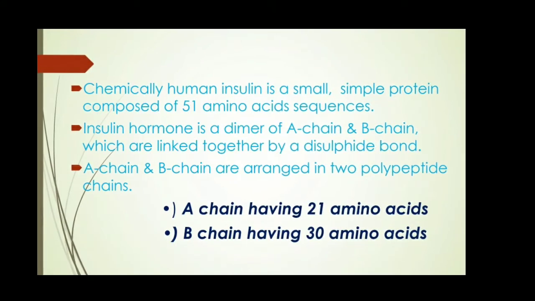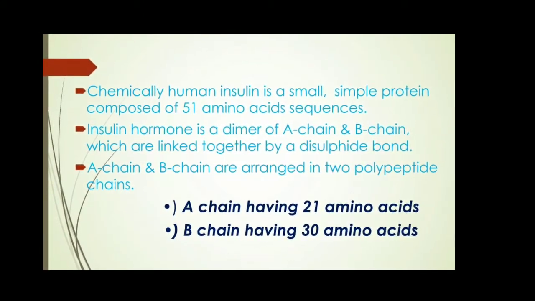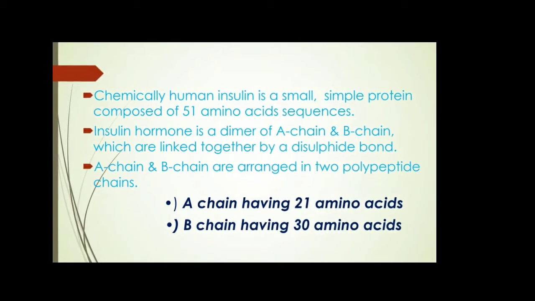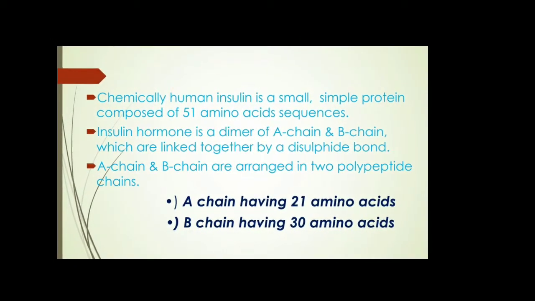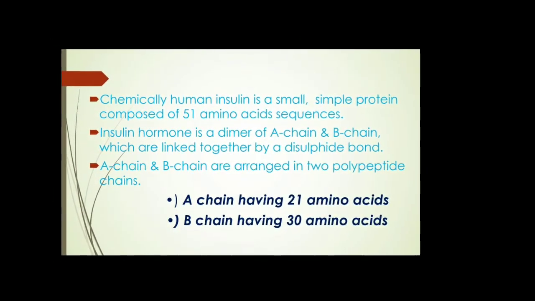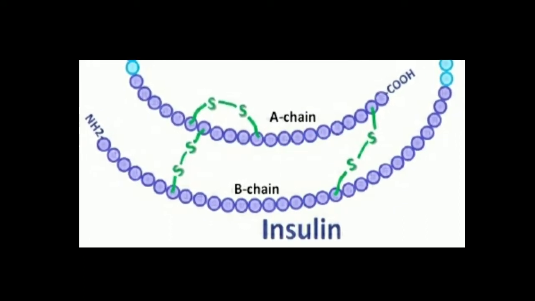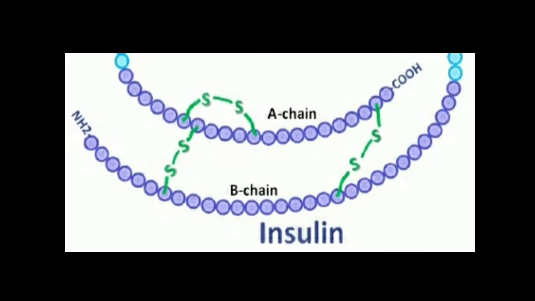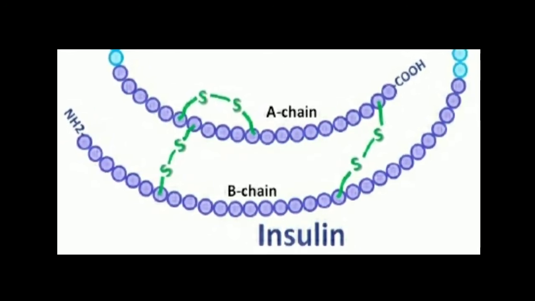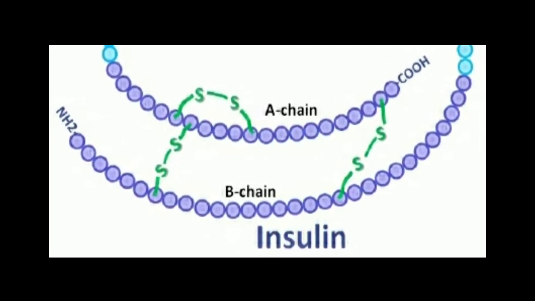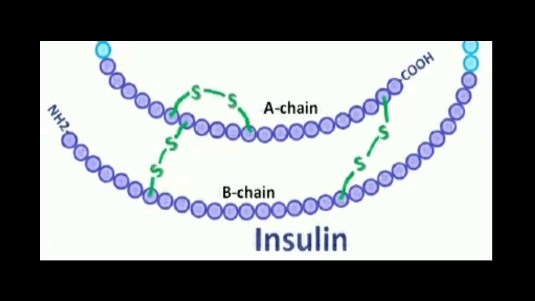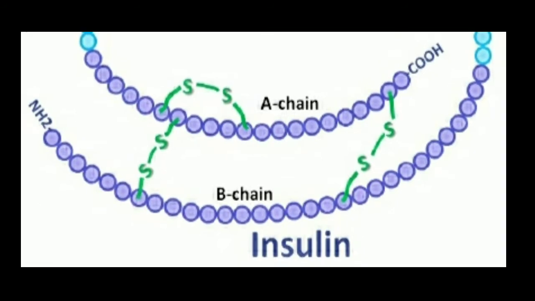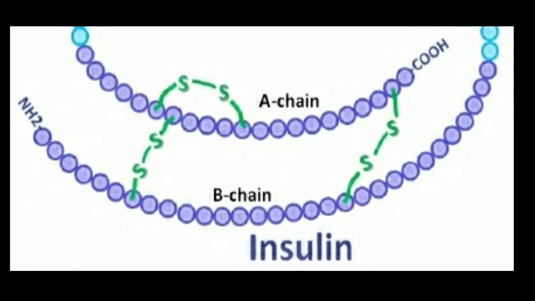We all know the arrangement of amino acids makes a protein, and the insulin protein is made up of 51 amino acids. They are arranged into two polypeptide chains. One chain is the A chain and the other chain is the B chain. Of the 51 amino acids, chain A has 21 amino acids and chain B has 30 amino acids.